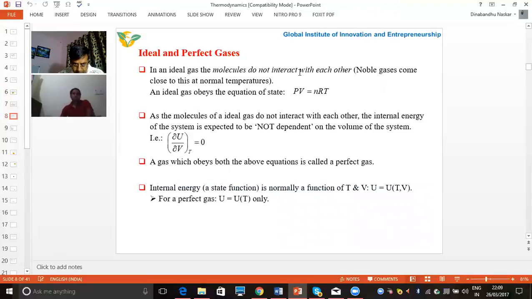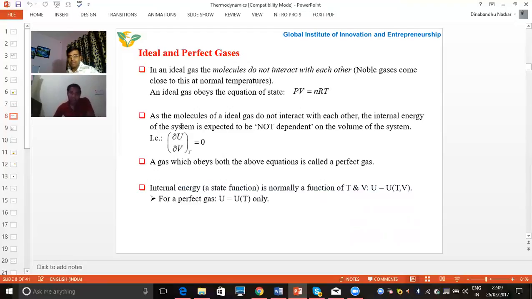Just before going into the details, I am giving some idea about ideal and perfect gases. What are ideal and perfect gases? In an ideal gas, molecules do not interact with each other. This is possible only in noble gases. An ideal gas also obeys the equation PV = nRT.